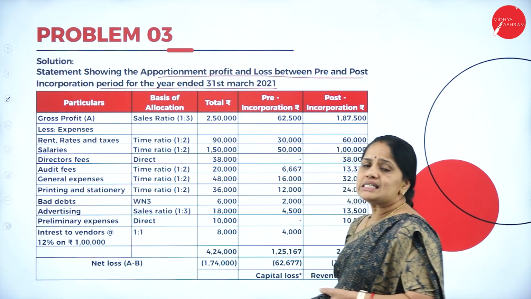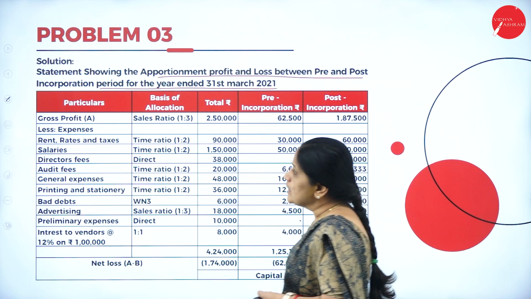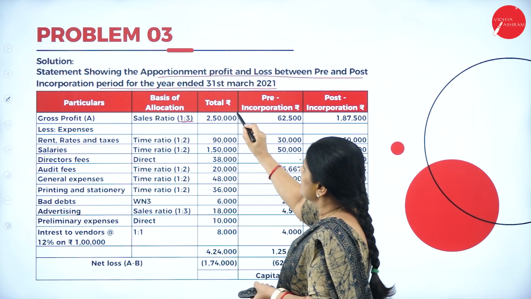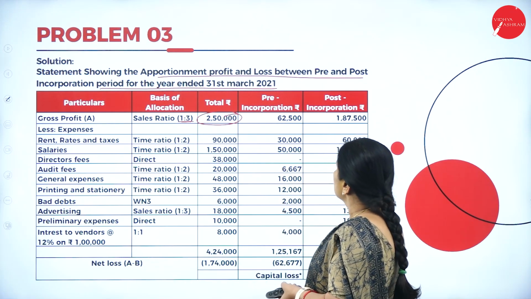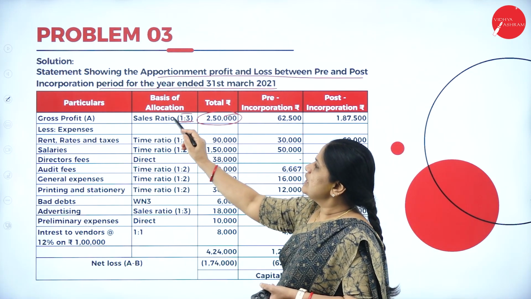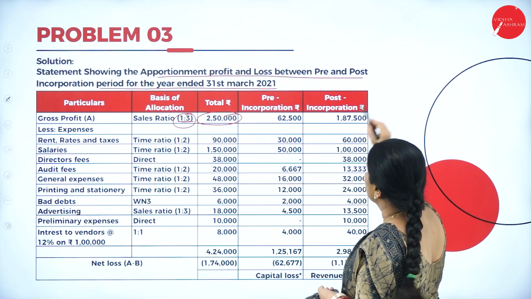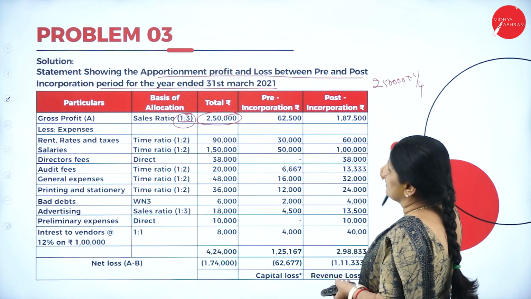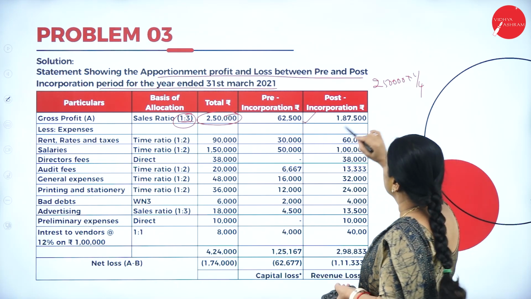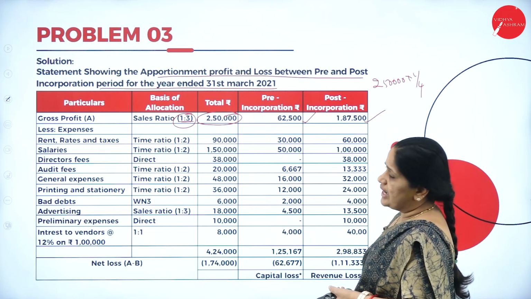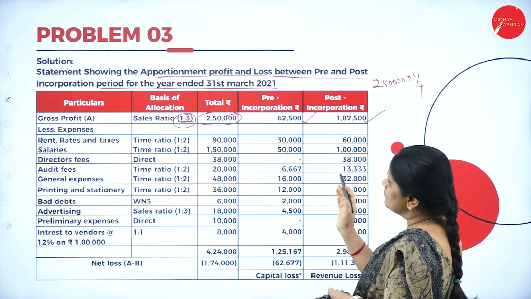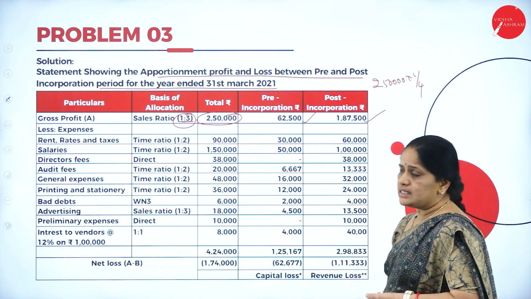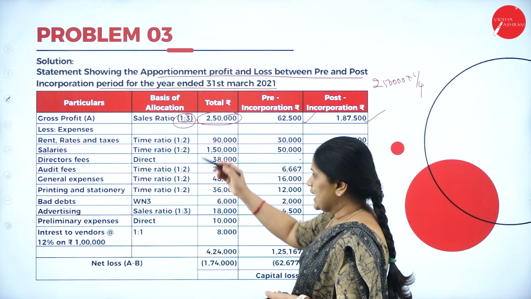So usually the first entry will start from the gross profit. The gross profit is divided on the basis of sales ratio. So the total gross profit is 2,50,000. I have to divide it on the basis of sales ratio, that is 1:3. So 2,50,000 into 1 by 4, that is 62,500, and 1,87,500. So I have just divided the profits on the basis of sales ratio. I am getting 62,500 and 1,87,500. Then we have the expenses here.